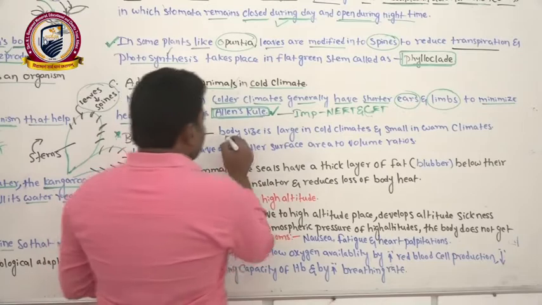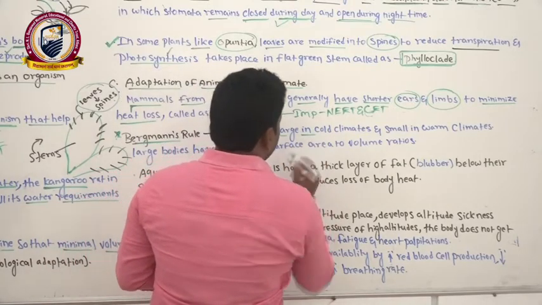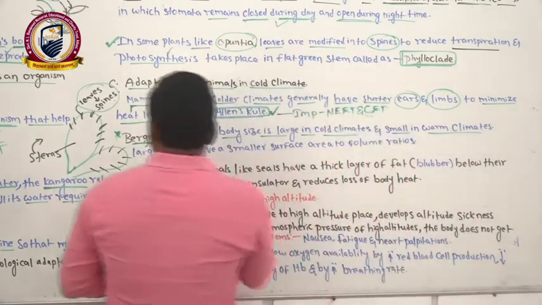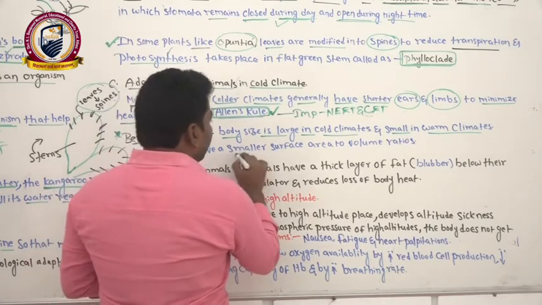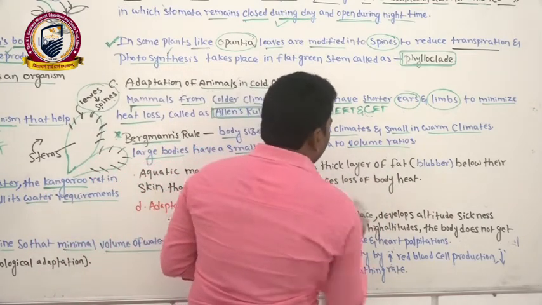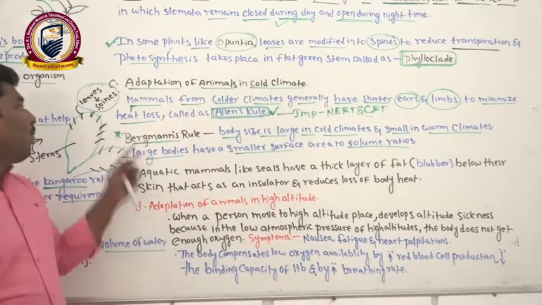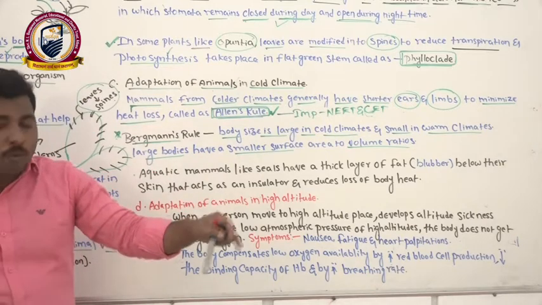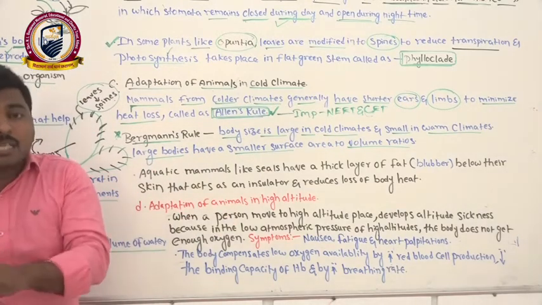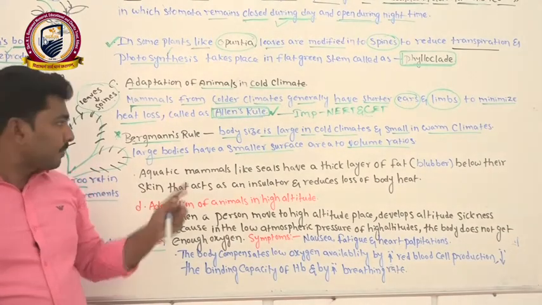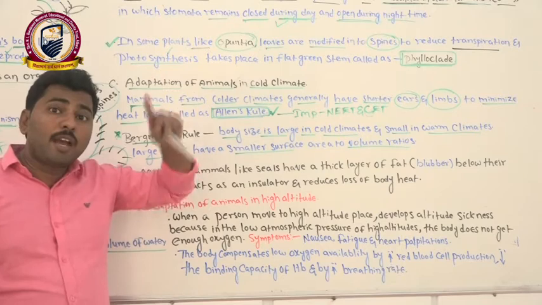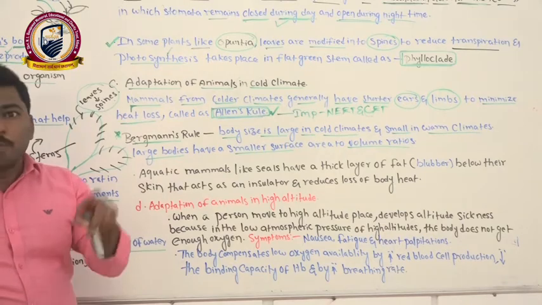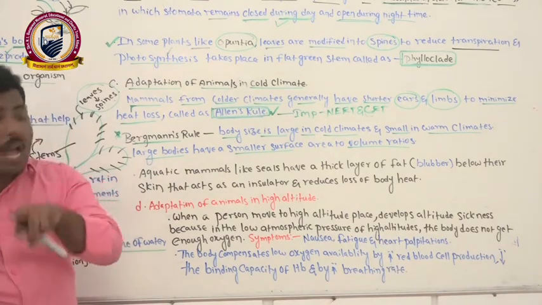What he told is, body size is large in cold climates, small in warm climates. Large bodies have smaller surface area to volume ratios. It means that whatever animals are there in the cold climates, they have a large body. Whatever animals are there in the hot climates, they have a small body. He is telling that the body of an organism which is in the cold climate is large, and the body of an organism which is in the hot climate is small.